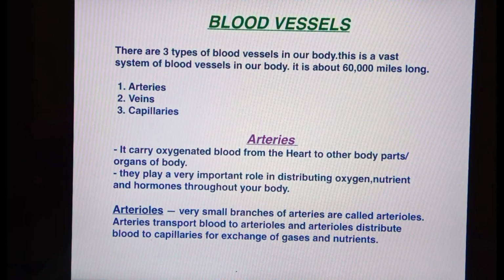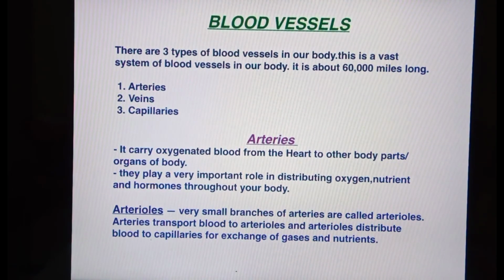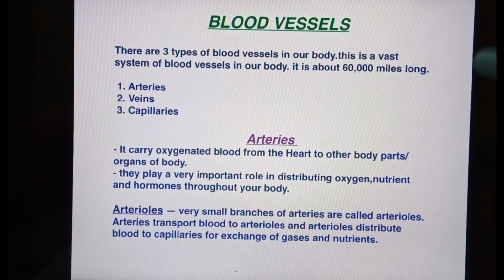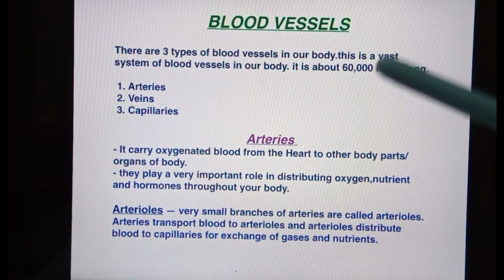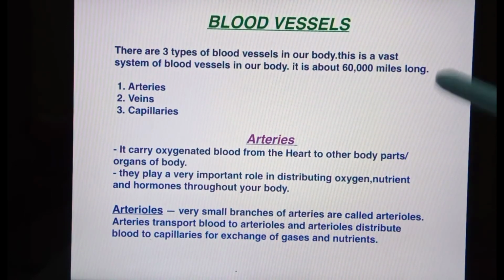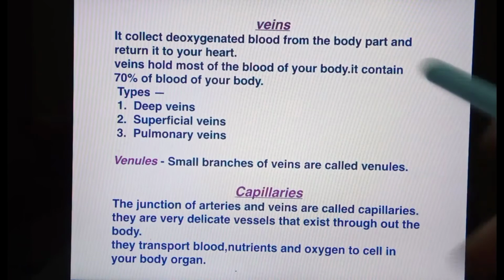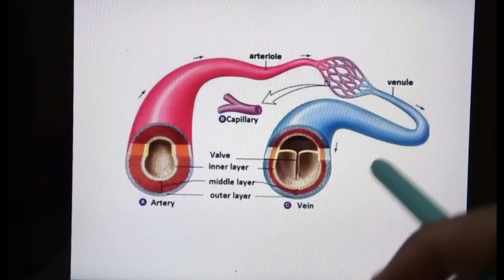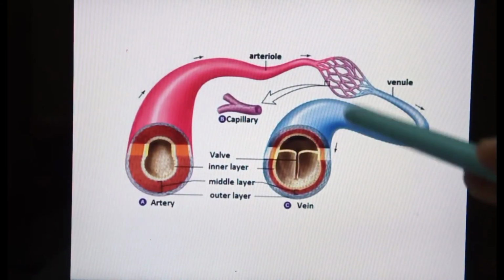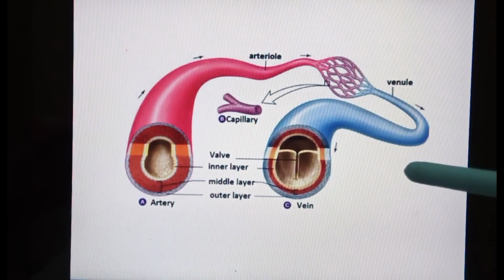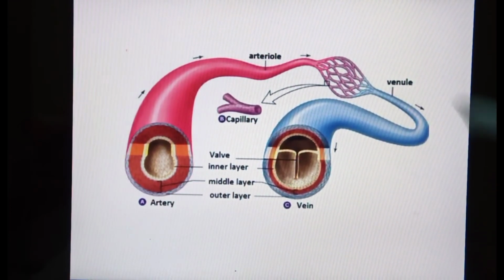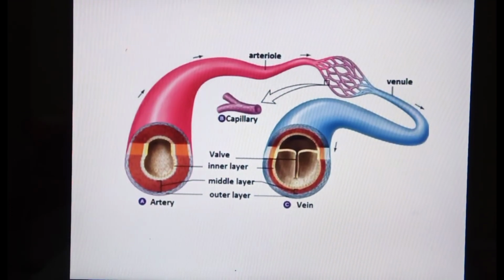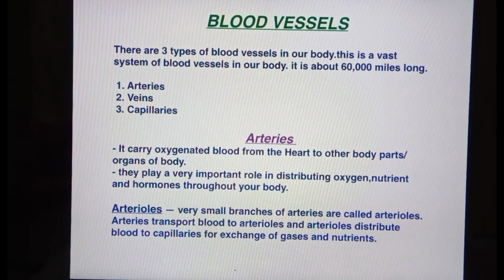So here I prepared three slides. First is the blood vessels. There are three types of blood vessels: arteries, veins, and capillaries. In this slide I explain about the arteries. Second is the vein. Third is the capillaries, and next I will explain about these three, arteries, veins, and capillaries, through this diagram. So what are blood vessels?